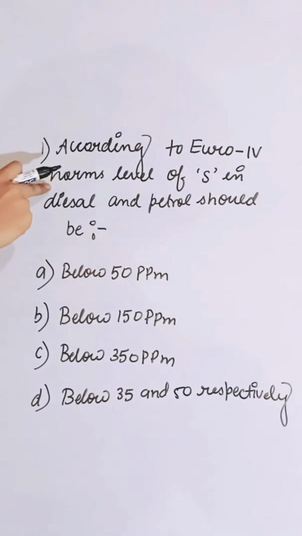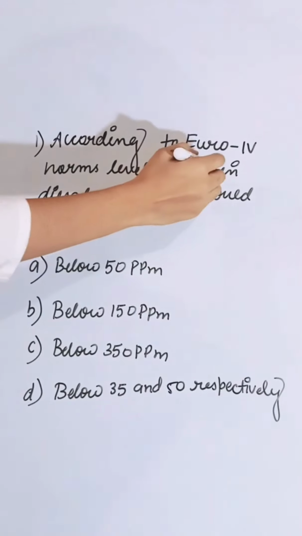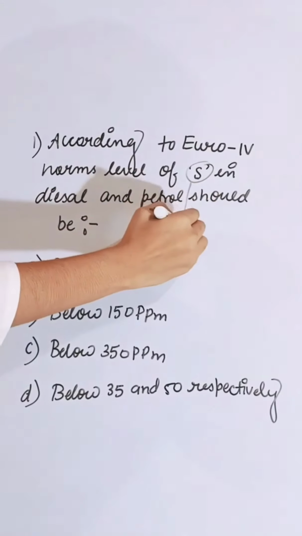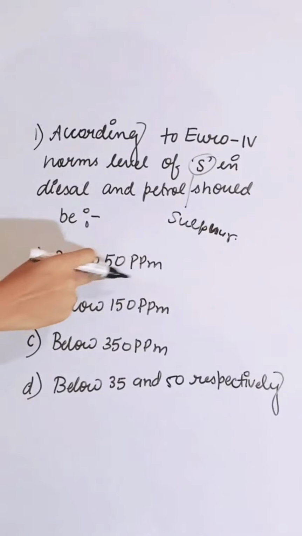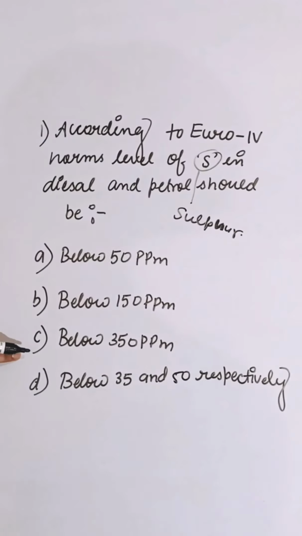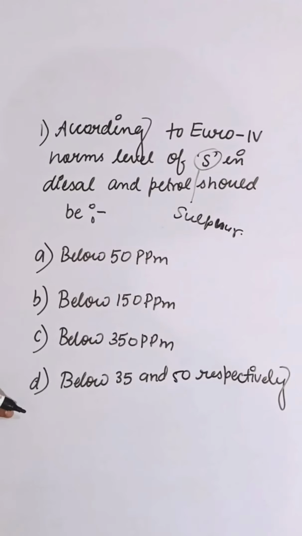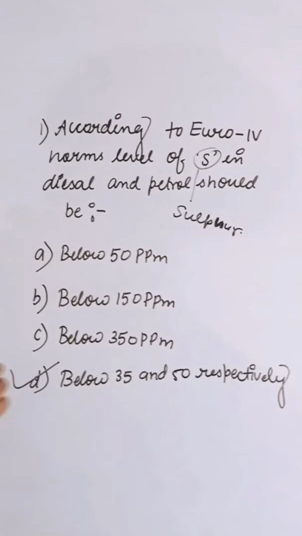According to Euro 4 norms, the level of S in diesel and petrol should be, S is sulfur, first option below 50 ppm, second is below 150 ppm, third is below 350 ppm, and fourth is below 35 and 50 respectively. Correct answer is D.